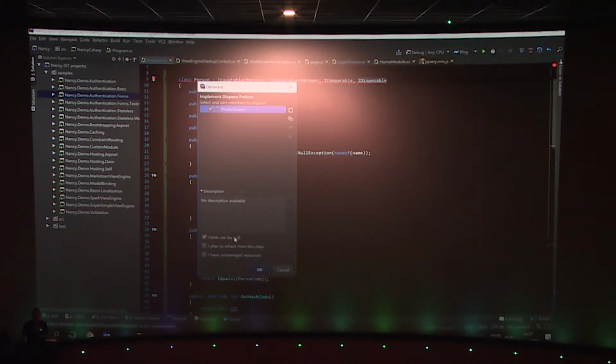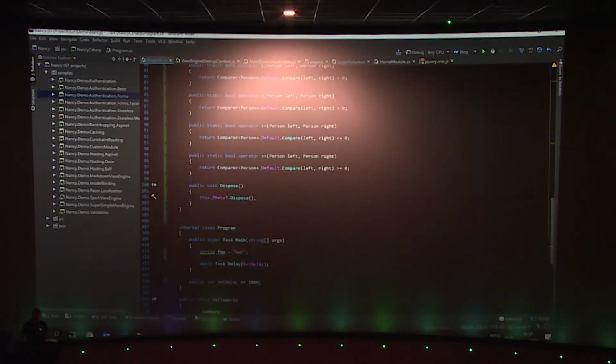I can add a null check. I can say, okay, I also have some unmanaged resources that I have to dispose, and based on these options, when I click OK, I get an implementation of my Dispose method there as well.